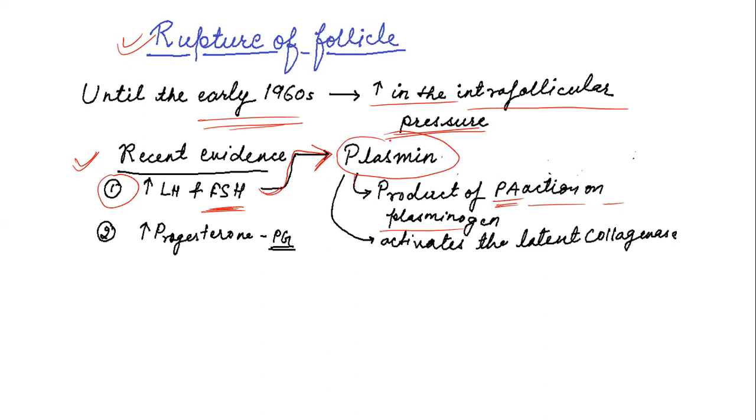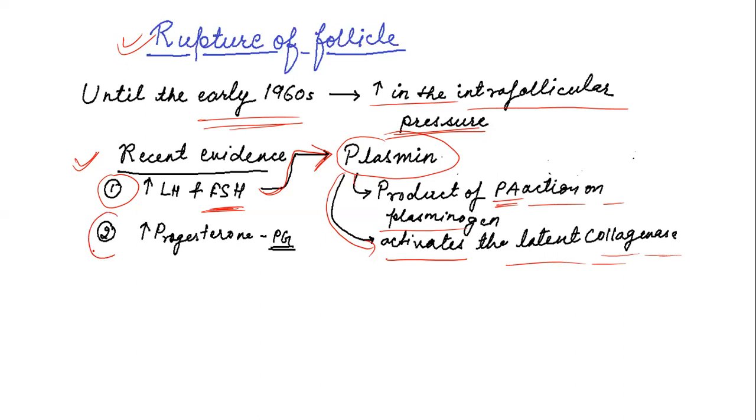This plasmin is able to cause softening of the outer layer of the ovary where the follicle is growing, because it is proteolytic, or by another mechanism, it activates the latent collagenases. Like this, the proteolytic activity will help in softening the outer layer of the ovary where the follicle is growing and going to release the ova.